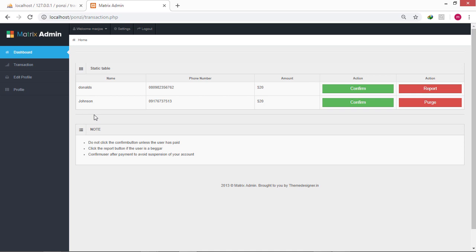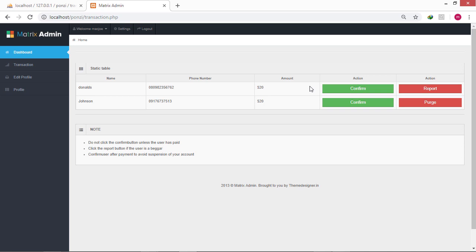This platform is built on a 2x1 matrix but can be extended conveniently to 3x1 or 4x1 by students who take the course. This page is completely dynamic and changes based on users' activity. The confirm button can be clicked to confirm the user once he or she makes a payment to this user, as you will see in this video.